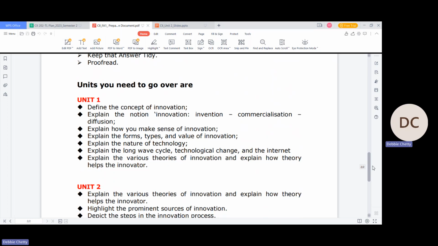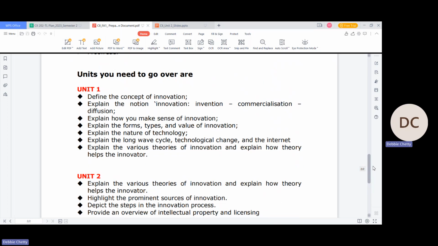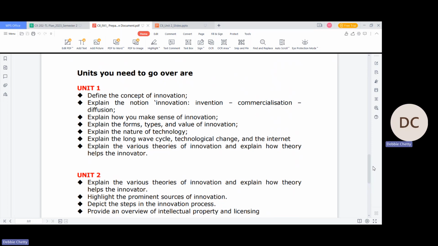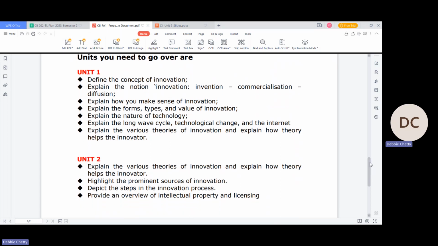Then the units you will need to go over for assessment one, right, is unit one, which speaks about innovation: what is innovation, the concept of it, explain the notion of innovation, invention, commercialization, diffusion, explain how you make sense of innovation, explain the forms, types, and value of innovation, explain the nature of technology, explain the long wave cycle, technological change, and the internet, explain the various theories of innovation, and explain how they help the innovator.